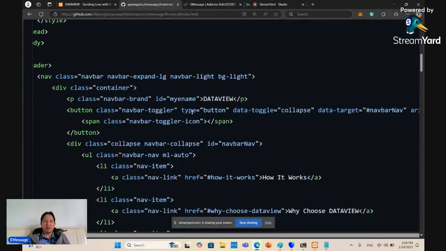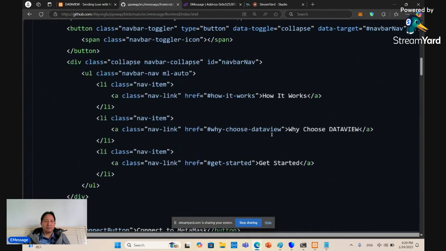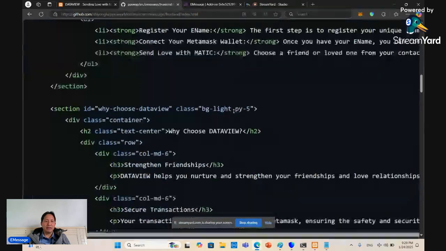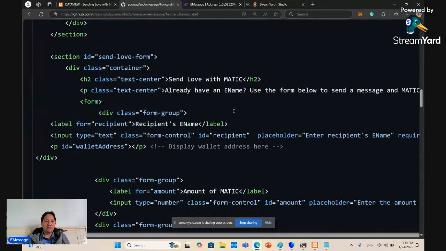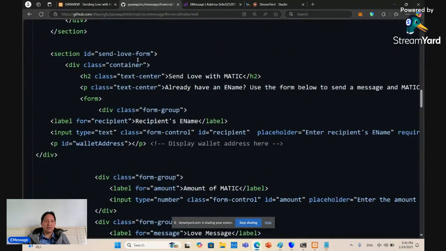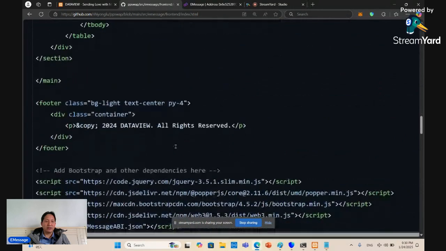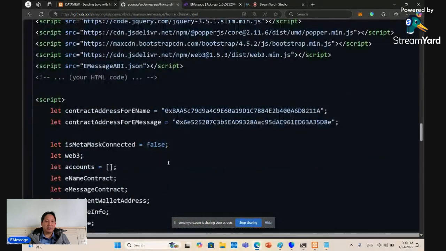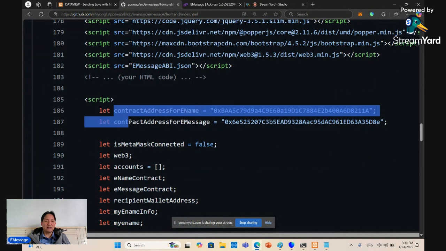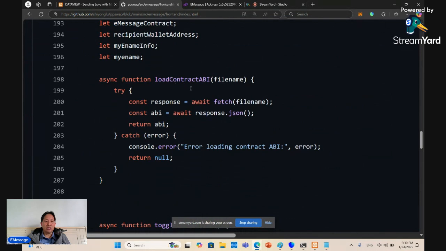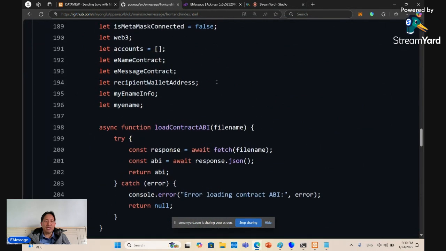I'm not going to repeat everything. You can toggle the connection on and off like before, but the main function is send live with the medic. So it's right here. This is a send live form, and then the send live function. By the way, you also specify the two contract addresses. One is for ename, one is for EMessage, and then you need to load the contract API for each of them.